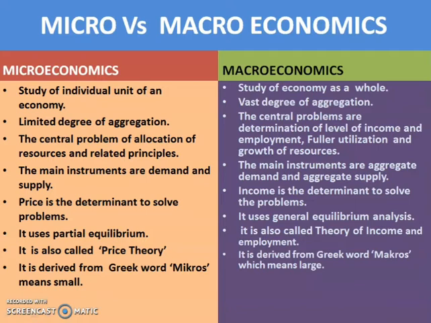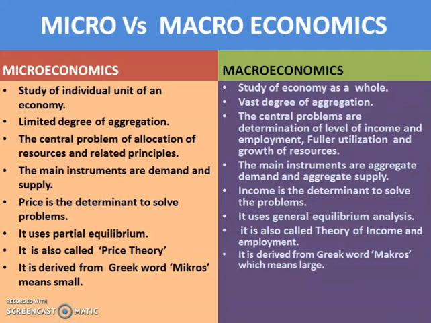Then the fourth difference is the main instruments to study microeconomic problems are demand and supply. Whereas the main instruments to study macroeconomic problems are aggregate demand and aggregate supply. Then the fifth difference, price is the determinant to solve problems in microeconomics. Then in macroeconomics, income is the determinant to solve the problems.